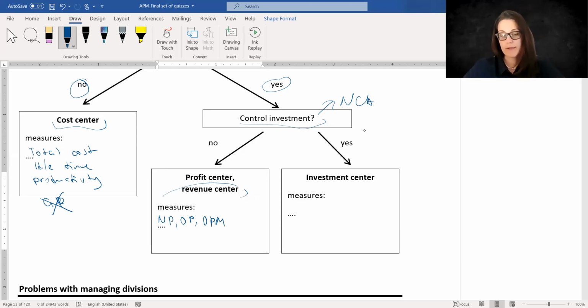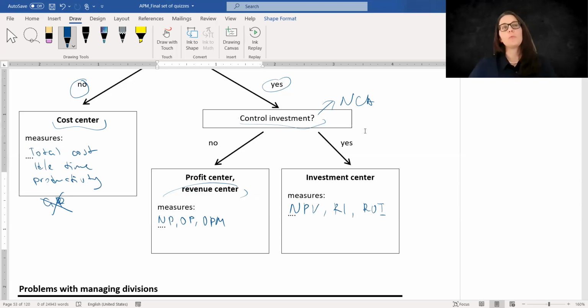It may as well be that they can control investment. And if they can control investment, we are going to ask them, hey guys, have you utilized your investment effectively and efficiently? And as such, we are going to measure NPV, residual income, return on investment, something like that. And this is the base case of this very subject.